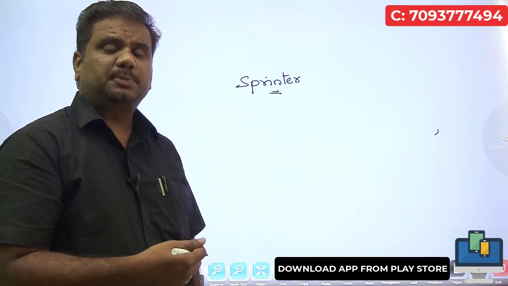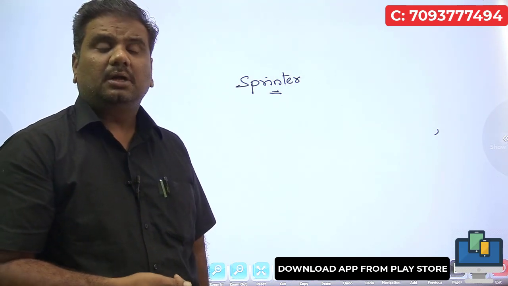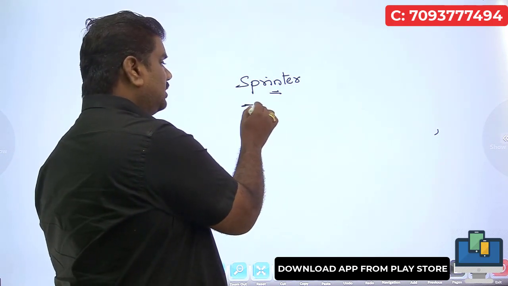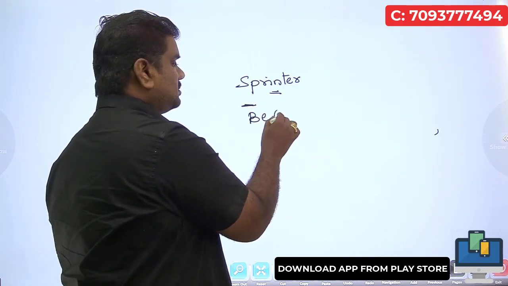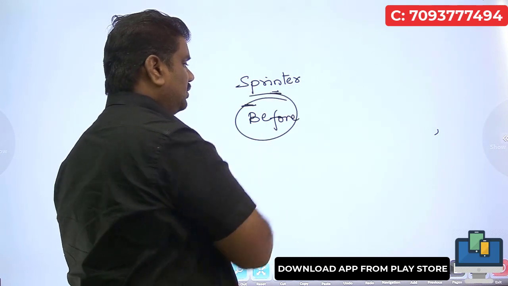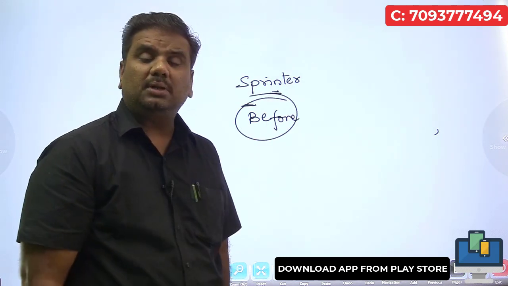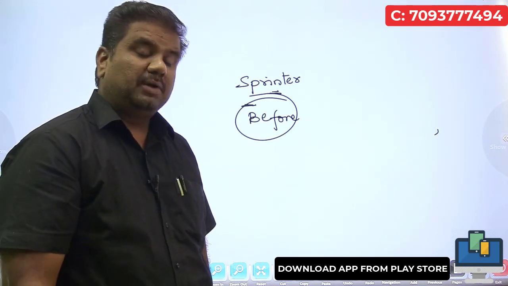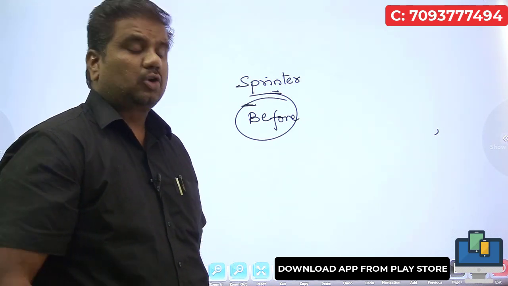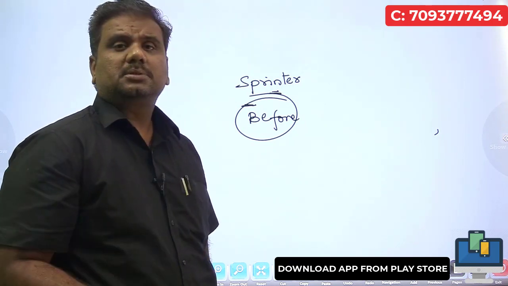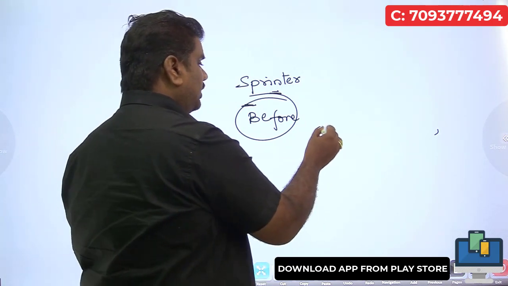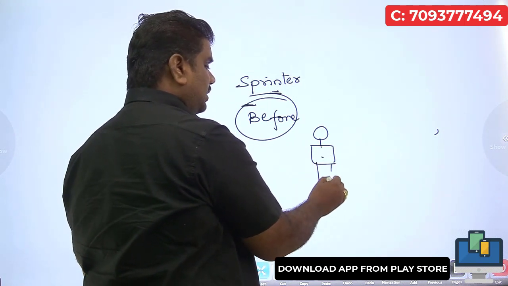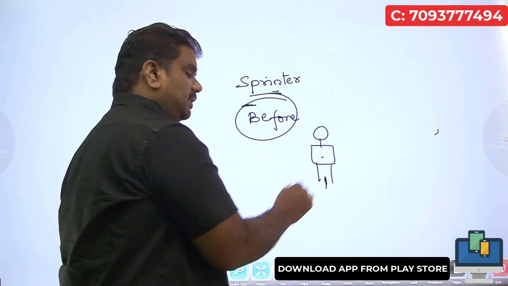As long as these particular persons are sprinting, the center of gravity for them will always lie before the legs. But for a common man, an ordinary person, as long as he is walking or running, the center of gravity will always lie between the legs at this particular point.